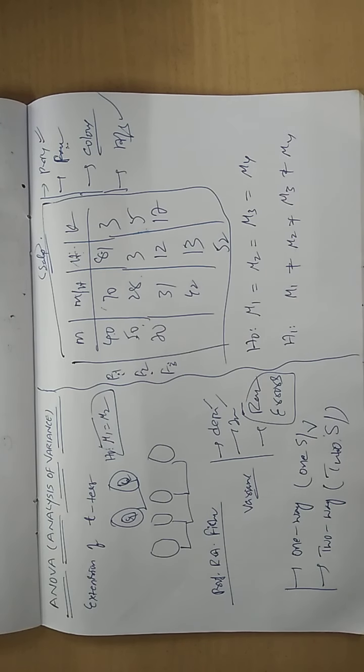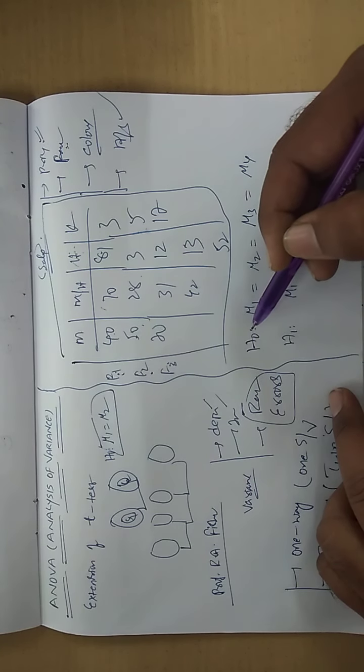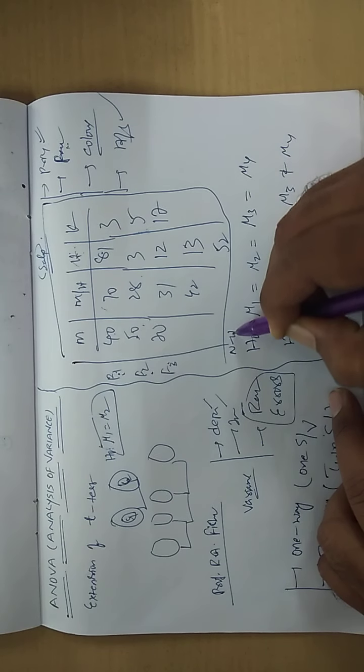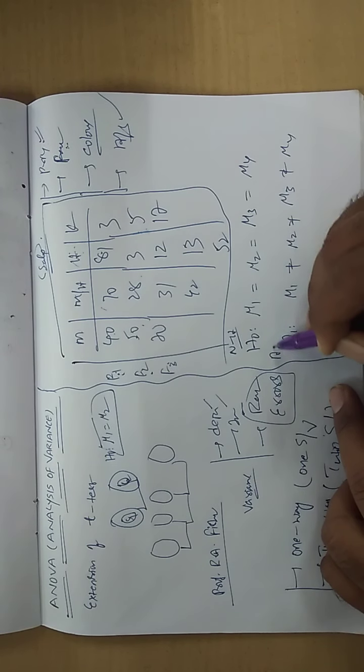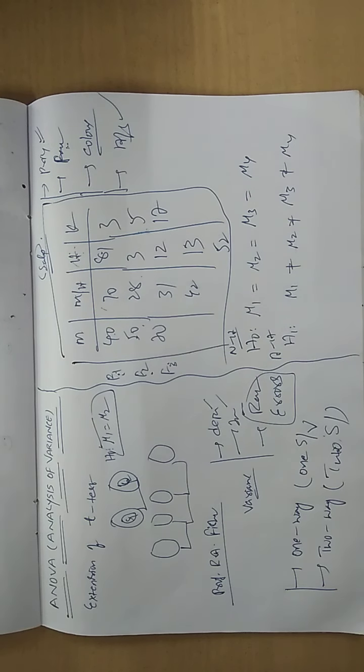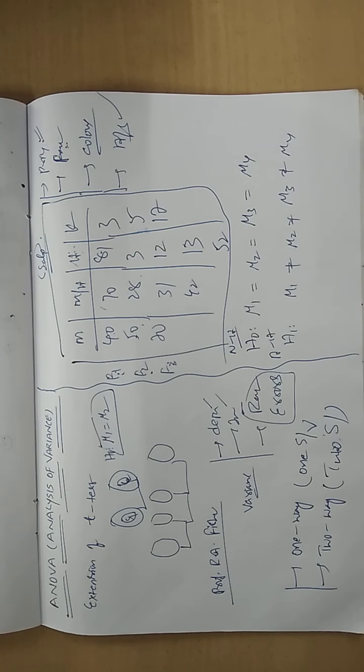And what is the procedure? Just like our large sample, small sample tests, here also we first write down the null hypothesis, and then the alternative hypothesis. And after that, here I am going to give the standard formula. So under